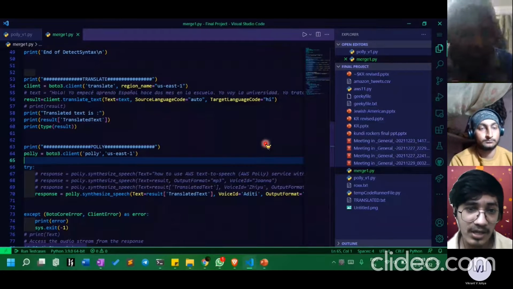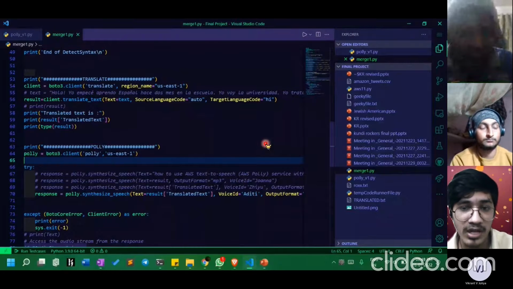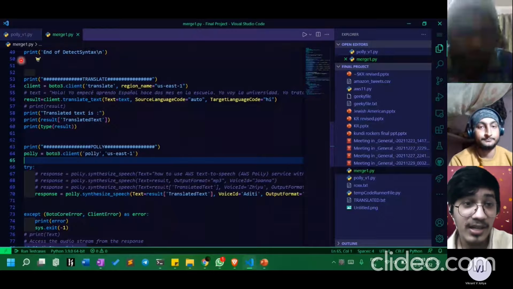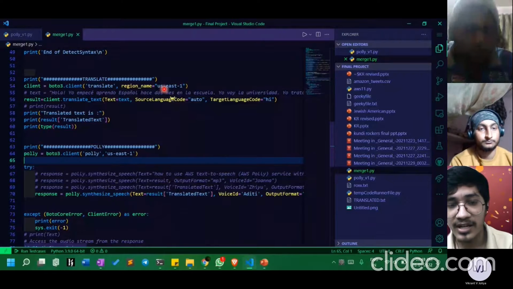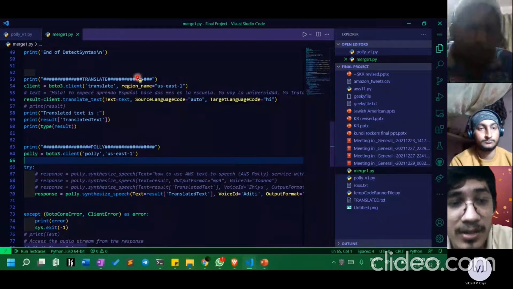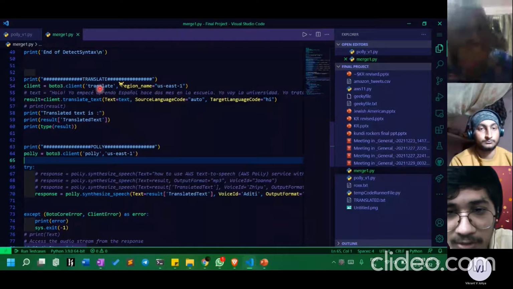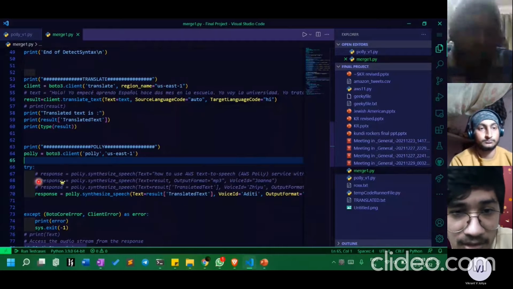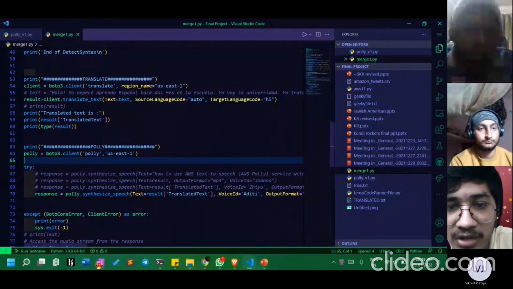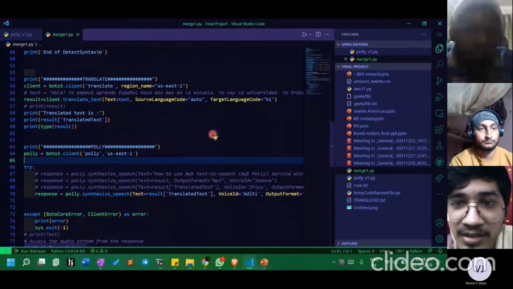So it will be easier for the user using our program. He will just input the text, we will translate the text into the targeted language, and it will be pronounced, or verbally announced, to the receiver. Further, the text to speech conversion part will be explained by Vikrant.